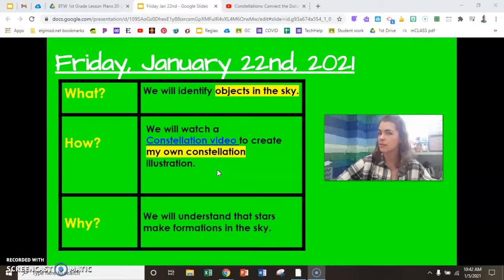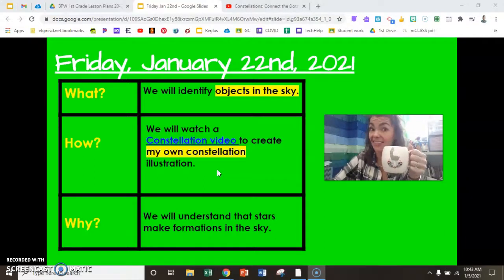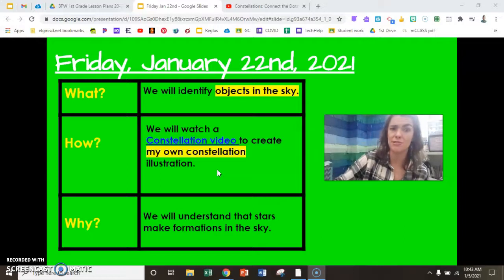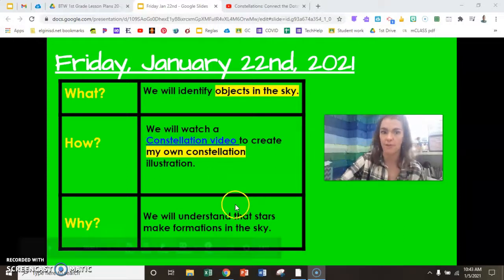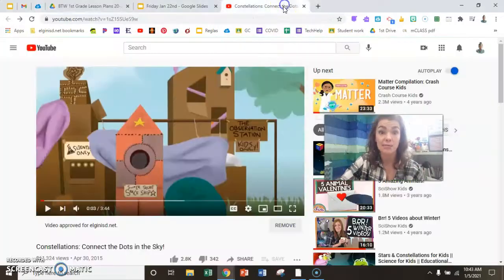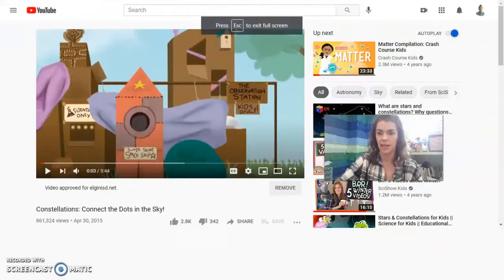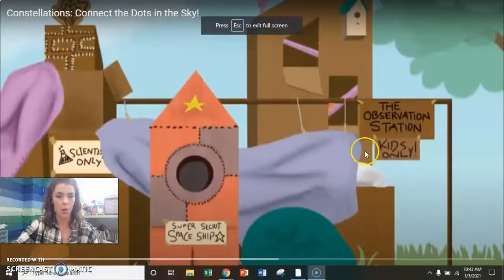Think of your favorite things. What do you like? What would you like to look up in the night sky and see in the stars? Think about your favorite things. I love llamas and coffee. Have you ever seen one of those in the sky? I'm thinking of those things. You think of your favorite things. And let's see some real life constellations. Here we go.